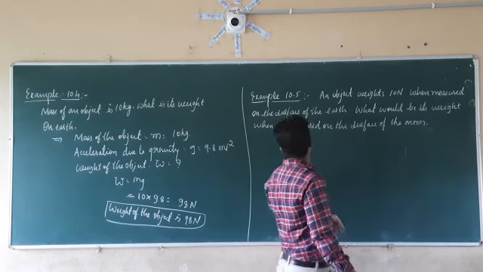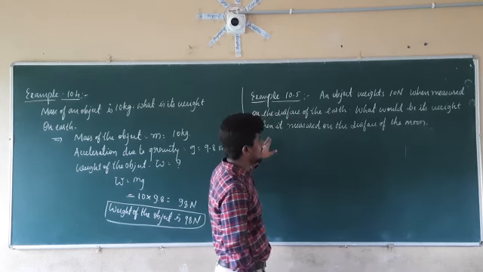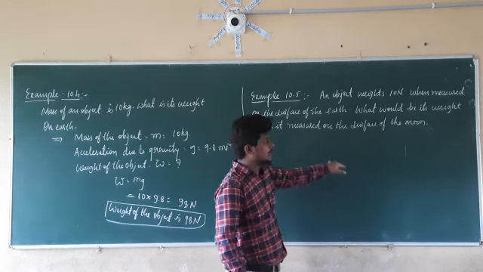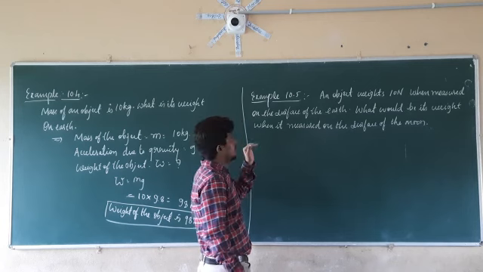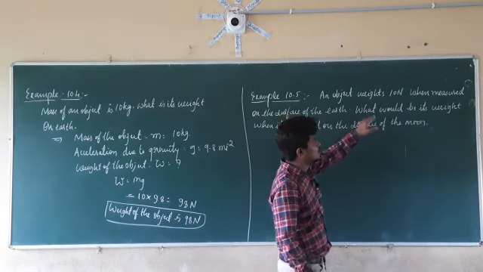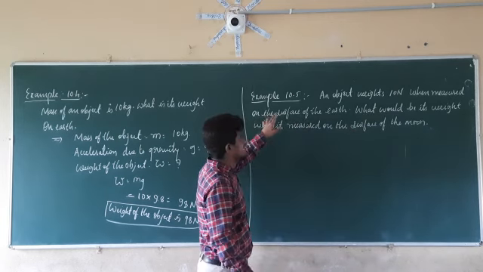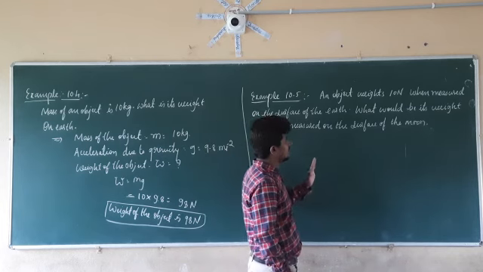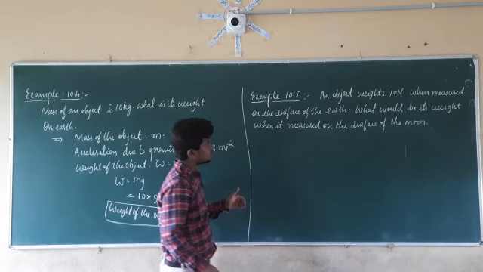What would be its weight when it is measured on the surface of the moon? Here in the problem statement, they are given an object weighs 10 Newton when measured on the surface of the earth. What would be its weight when it is measured on the surface of the moon?